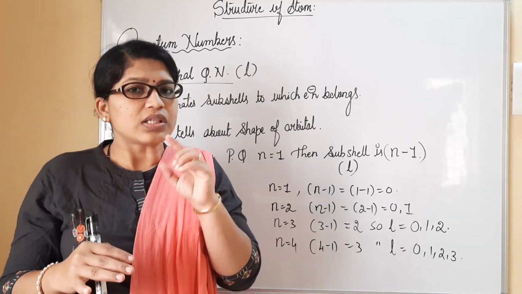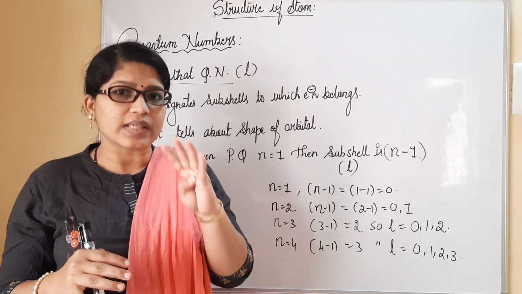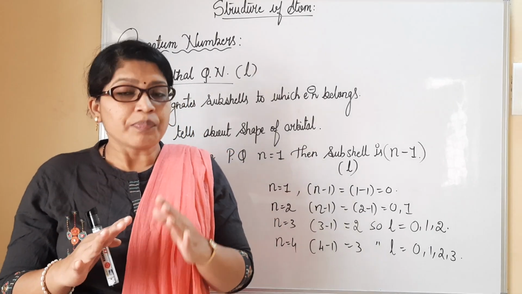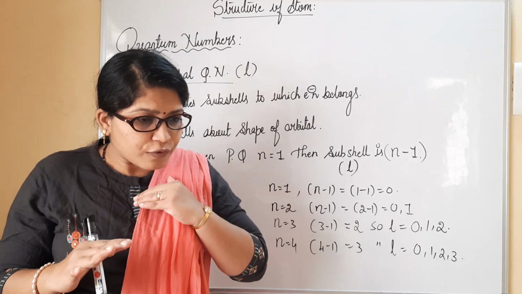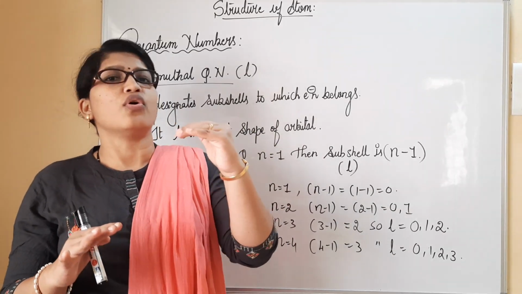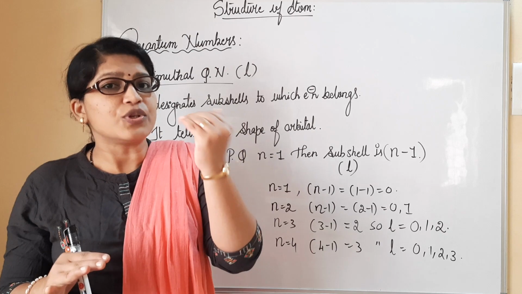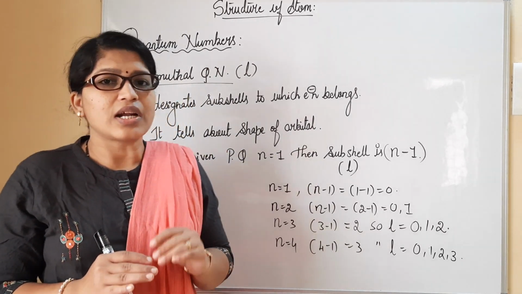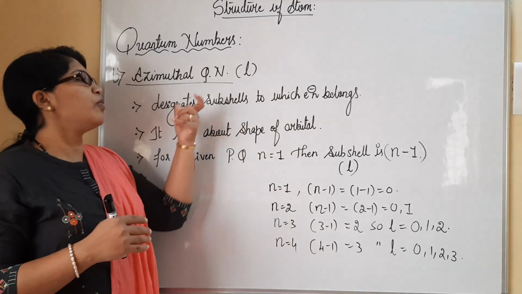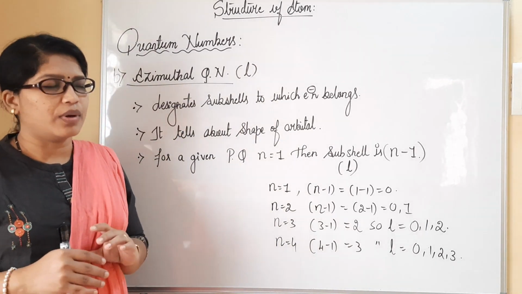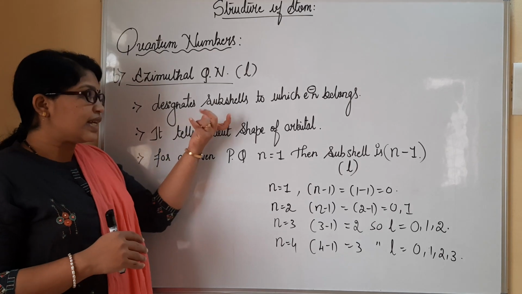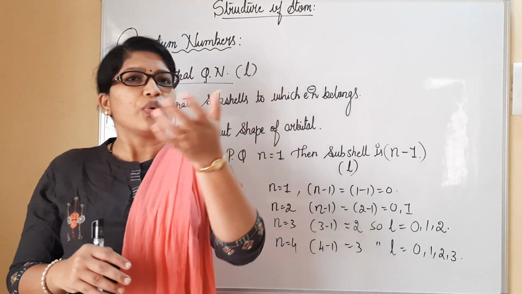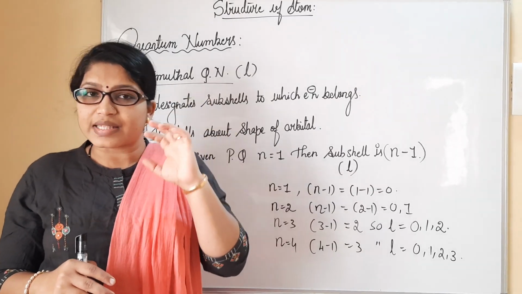I repeat my words, shells are mainly four types, K, L, M, N, given by principal quantum number. In these four shells or four floors, there are again subshells or different types of rooms present. We have to understand all those subshells with the help of azimuthal quantum number. So it designates the subshell to which the electron belongs. Subshells in the sense in which type of room exactly